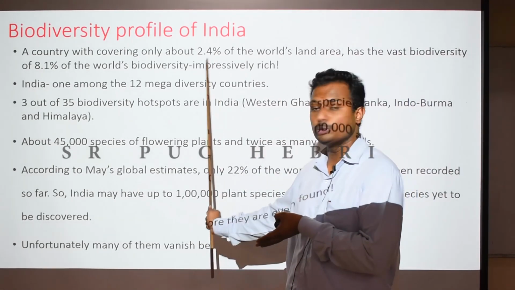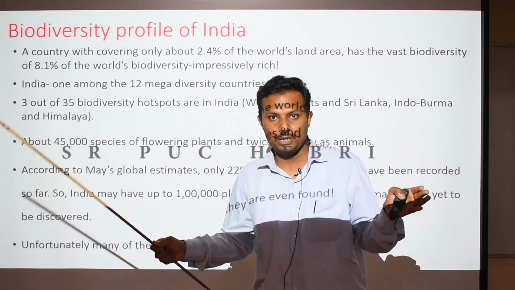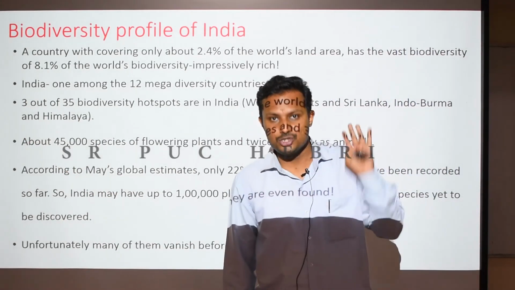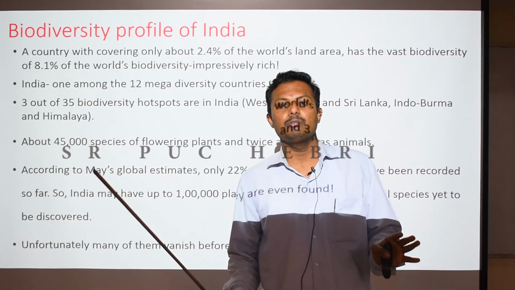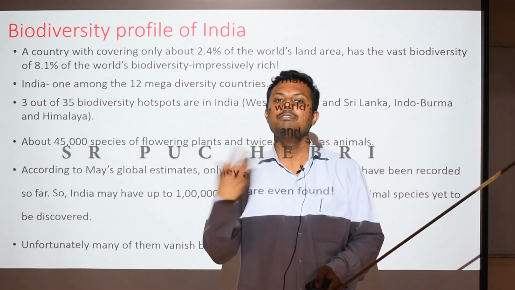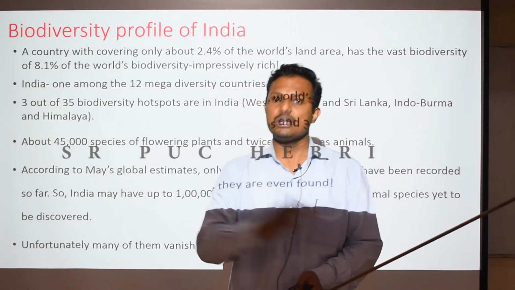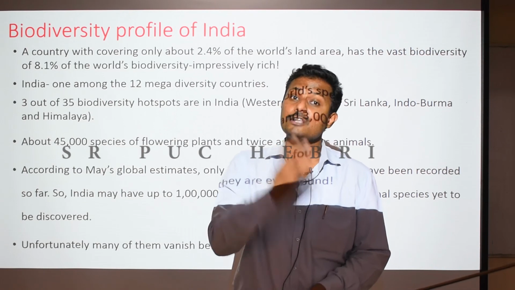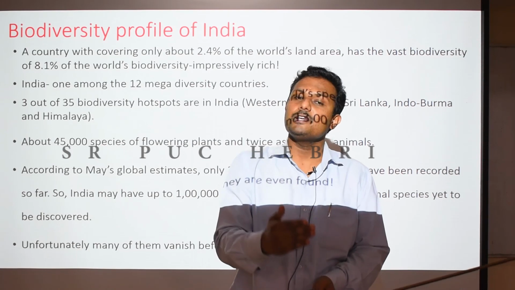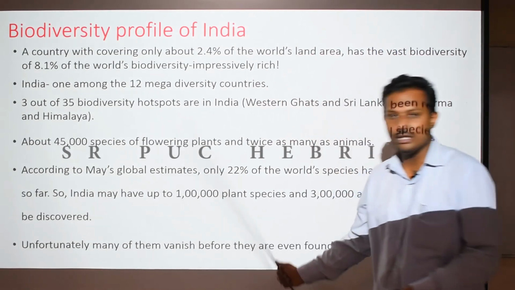And imagine about the world. India has only around 2.4% of the land area, but when you consider the 100% land area, it will be a huge number of species yet to be discovered. But unfortunately, they will perish. They will all be extinct even before they are discovered, because nature is ever changing, right? Because of the adverse environmental conditions created against these species, maybe because of extreme human activities like global warming, many species are already going to be extinct. Within a short period of time, all these species may go extinct even before they are discovered. So that is the irony of biodiversity today.